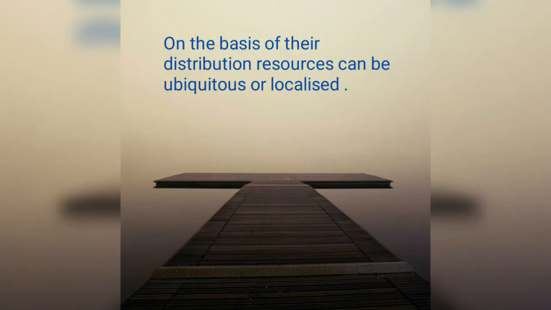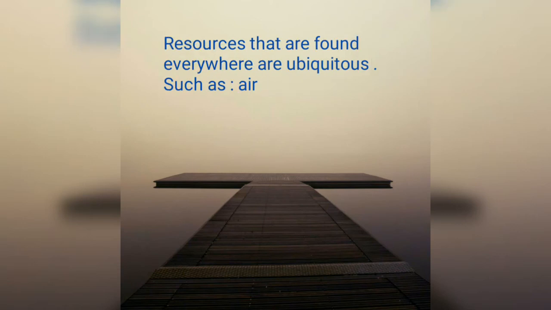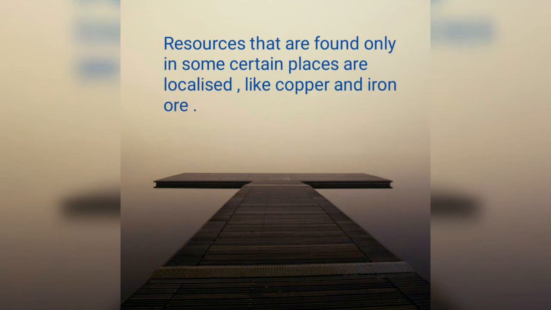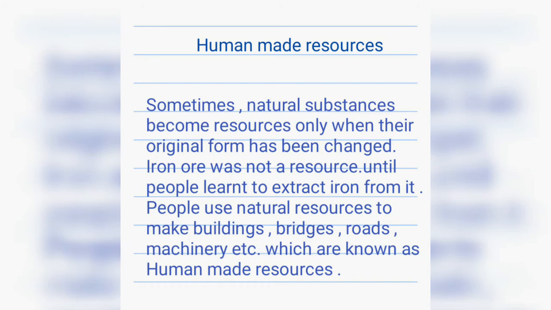On the basis of their distribution, resources can be classified as ubiquitous or localized. Ubiquitous means which we can find anywhere, everywhere. So resources that are found everywhere are ubiquitous, like air, which we can find everywhere. And resources that are found only in certain places are localized, like copper and iron. These are localized resources which we can find in some specific areas.